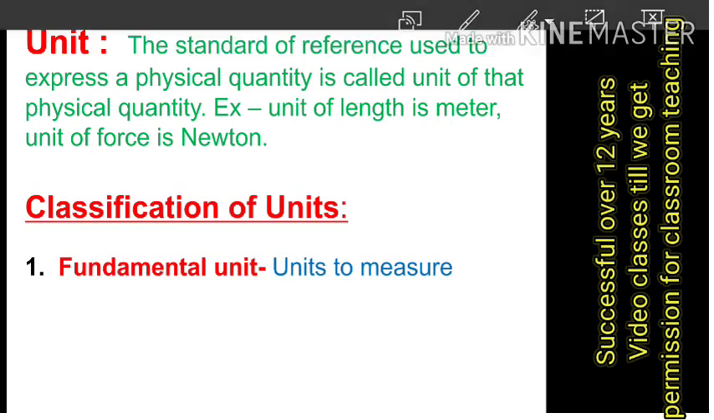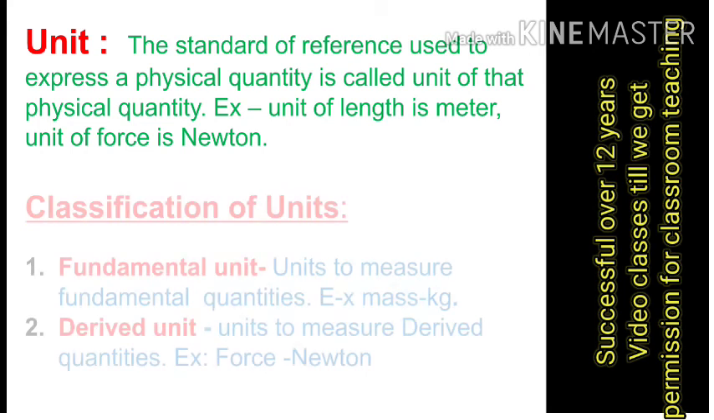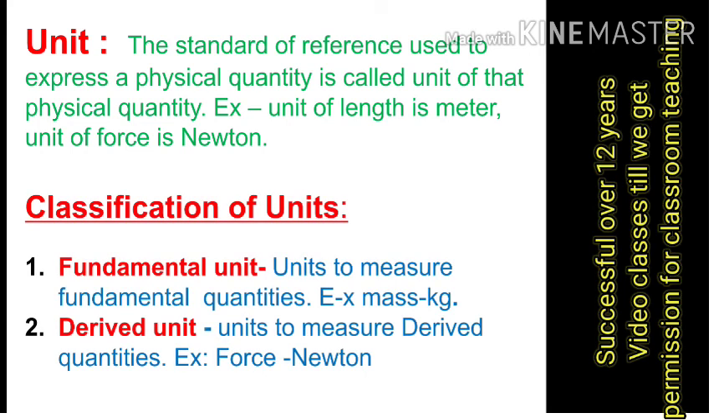Now, the classification of units. These units are of two types. When physical quantities are classified into two types, then the measurement units are also classified into two types. First one is the fundamental unit, and second one is the derived unit. What is a fundamental unit? Simple. All units that are used to measure fundamental quantities. For example, for length meter, mass kg and time seconds are called fundamental units.